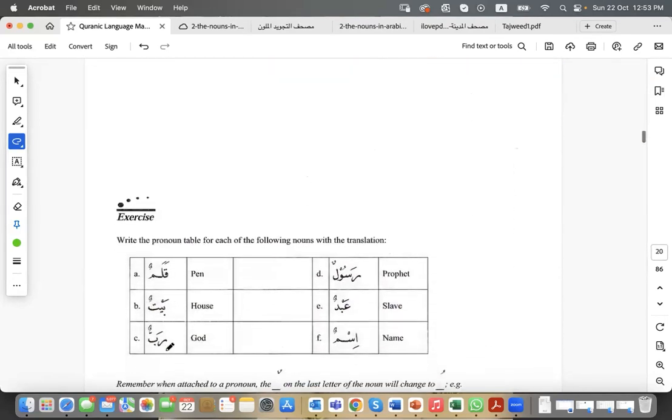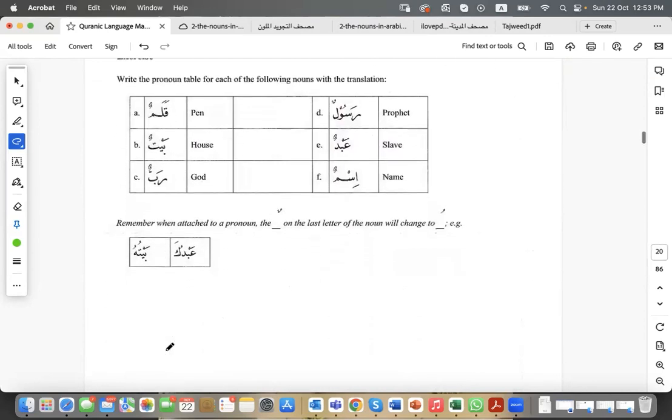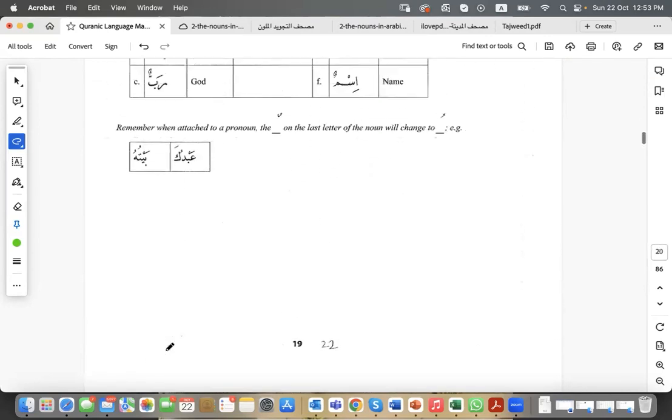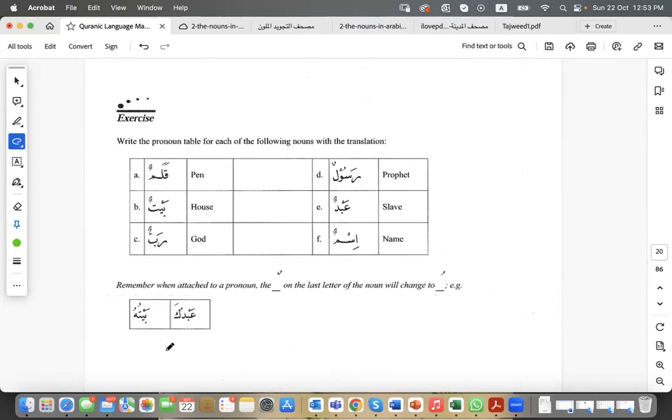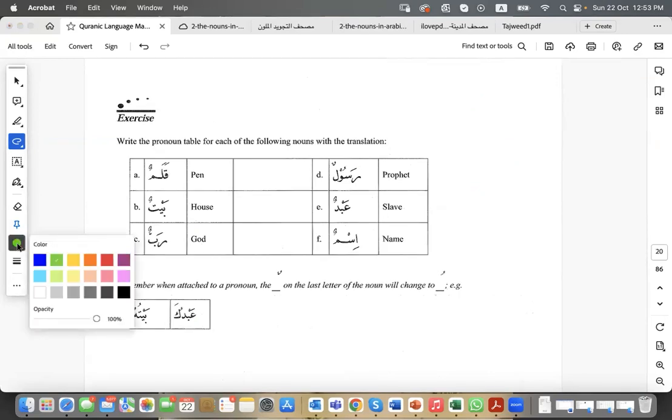Now let us have a look at this exercise. We will do it, and we will end the lesson today. I will do it with you now, and then I will take off all these answers, or I can leave it. But the point is, I need you to try to do it on your own later on.